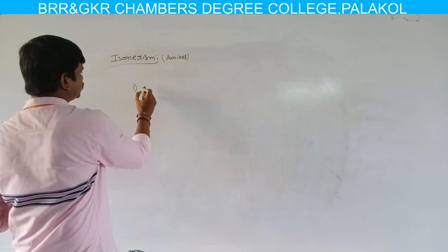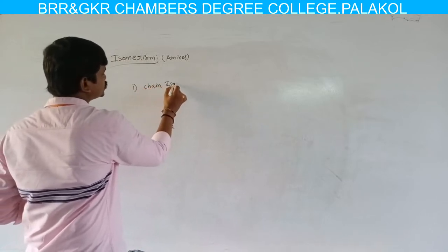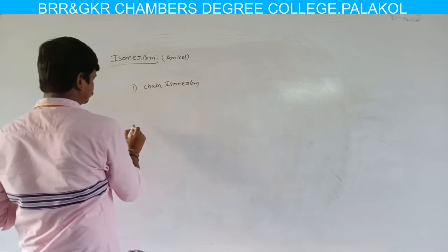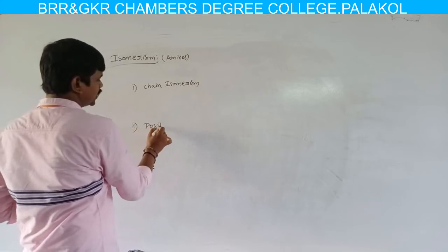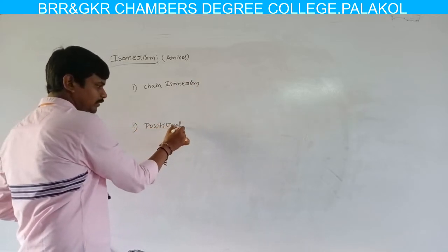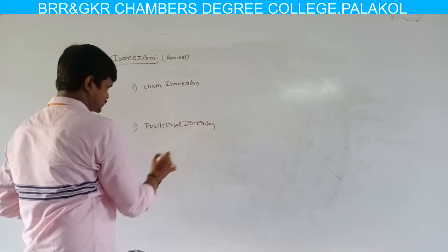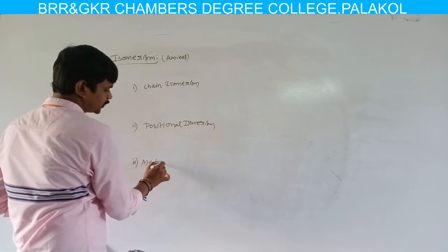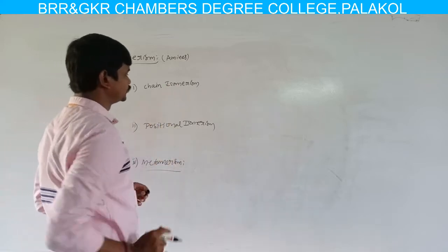Amines exhibit three types of isomerism. One is chain isomerism, the second is positional isomerism, and the third is metamerism. Now let us discuss them with a few examples.